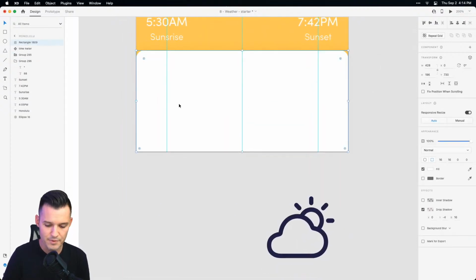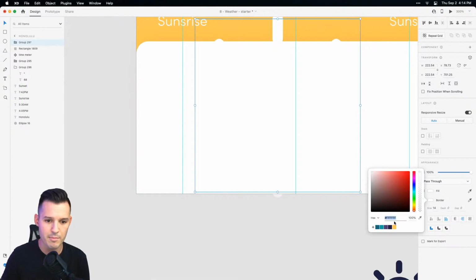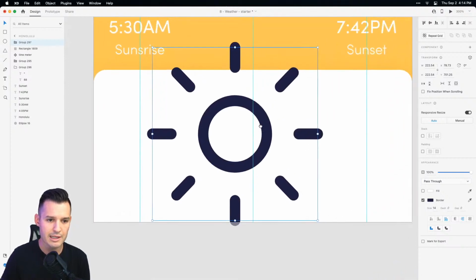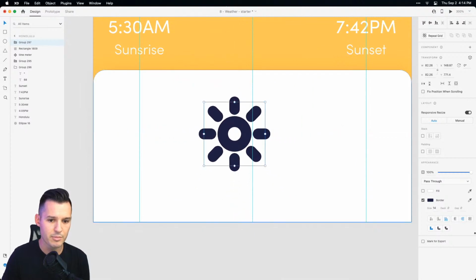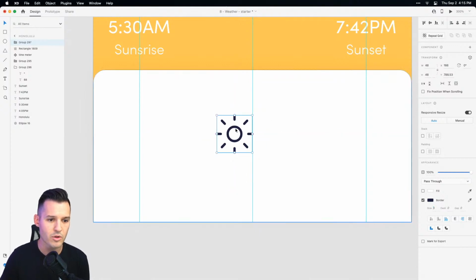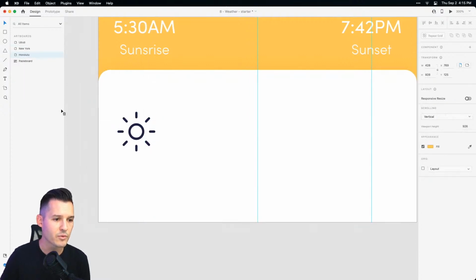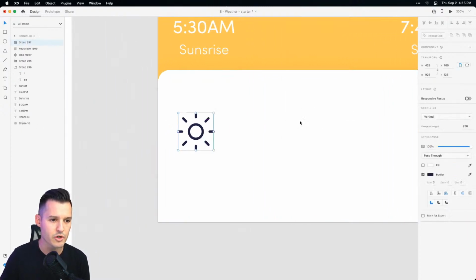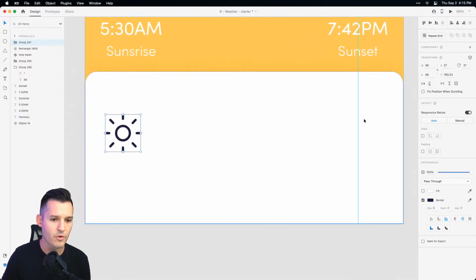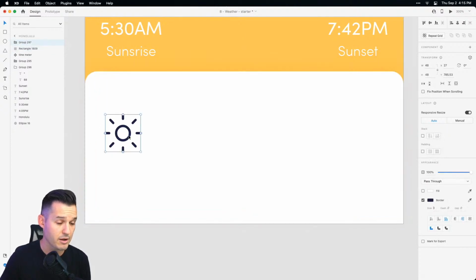Okay, now with that being said, we're just going to make one of these and repeat grid them. Okay, so I'm going to make my border a darker color like this, using kind of that blue color. Wow, that size is insane on the stroke. So let's just bring the stroke way down because we're going to make this even smaller. Beautiful, wonderful, just like that. Okay, now I'm kind of done with these smart guides, so I'm just going to drag them out of the way, off of my artboard and out of the way like that. Perfect.